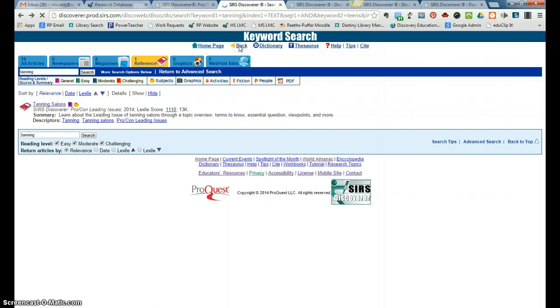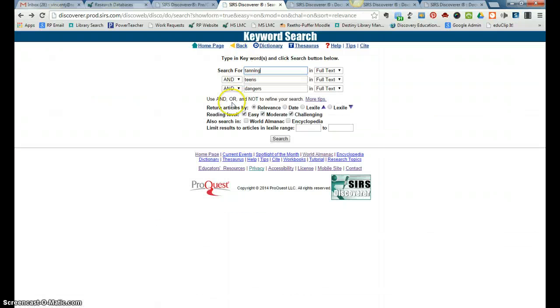And I'm going to go back. I want to get back to my search. There we go. So I used tanning, teens, and danger. I used "and" as my Boolean search operators, and I had all of them looked for in the full text. Okay, I'm going to change this first one, and I'm going to say I want the word tanning to be in the title of my article.